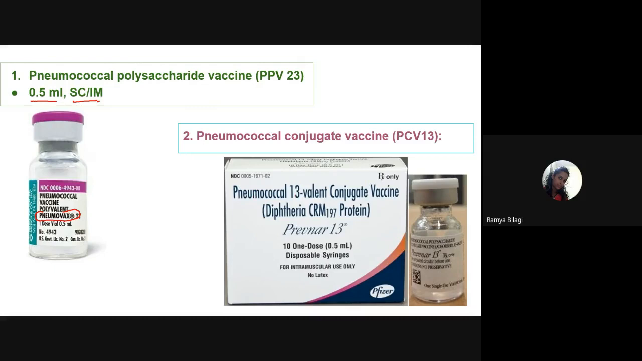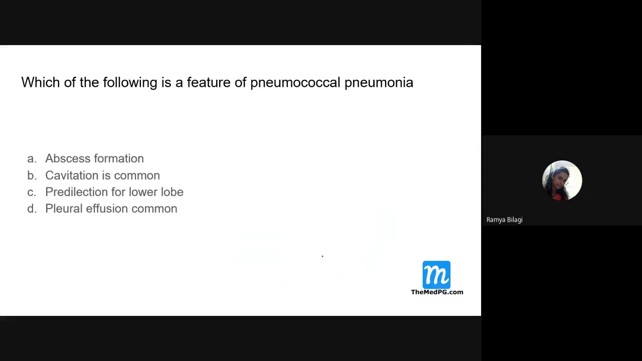Then another type is the pneumococcal conjugated vaccine. Usually it is conjugated with diphtheria toxin, that is CRM197 protein. Just remember this. They may not ask you, but if the luck turns to the other side, they may ask you what is the diphtheria toxin strain used. It is CRM197 protein. What is the trade name over here? Prevenar 13. And it is given how much? 0.5 ml, and it is given intramuscularly.